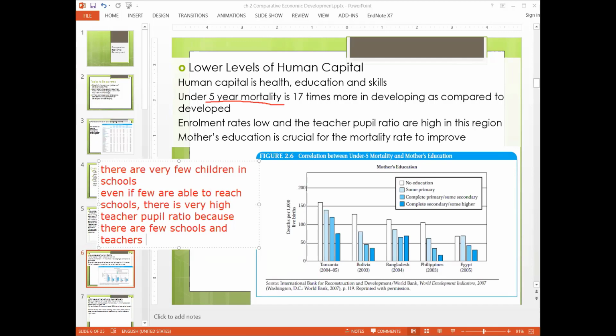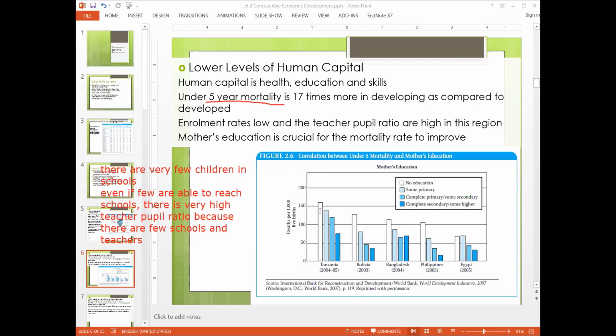In the table shown below, you can note that the mortality rate is related to the education of the mother. So the mother's education is crucial for the mortality rate to improve. If you can see the table here, 5 countries are shown. On the y-axis it is the mortality rate of children before their first birthday, and it is showing the education level of the woman, the mother.